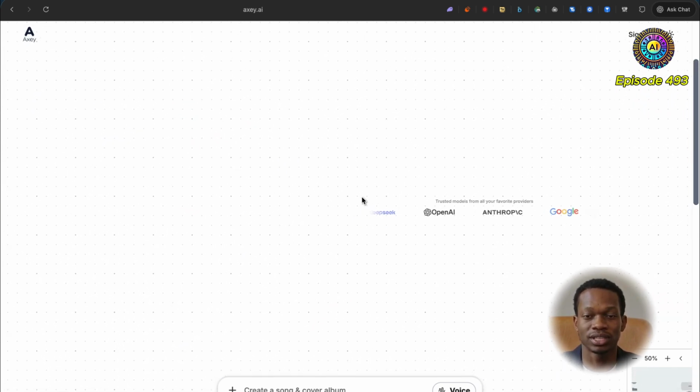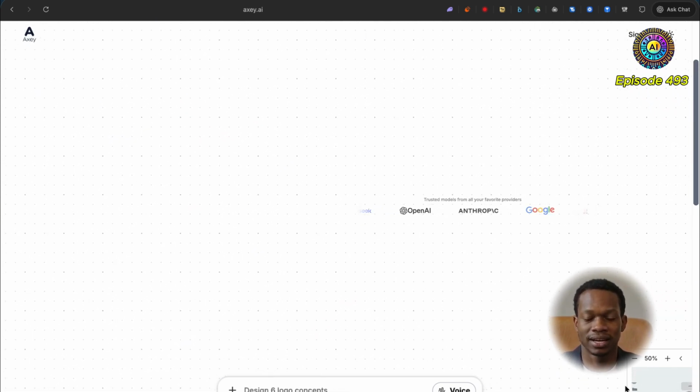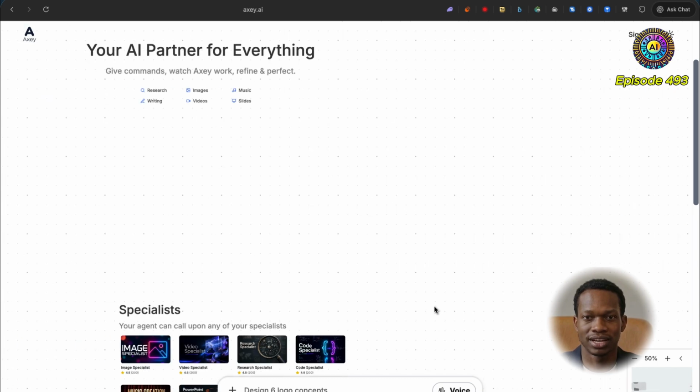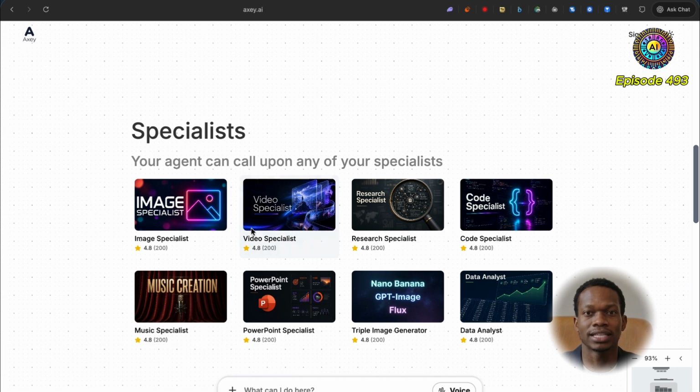Oh, let's see what's going on in here. Cool. So it's just saying the models that it's got access to, and you can just click to go back to anywhere on the canvas. We can see we've got access to a list of specialist agents, so ultimately we can spin up sub agents here and get an image specialist, video specialist, PowerPoint specialist, whole lot of different specialists going on here.